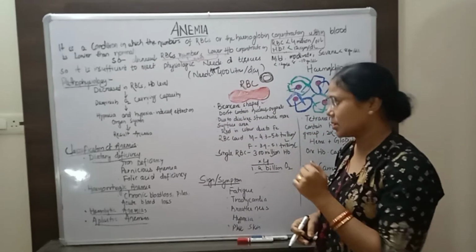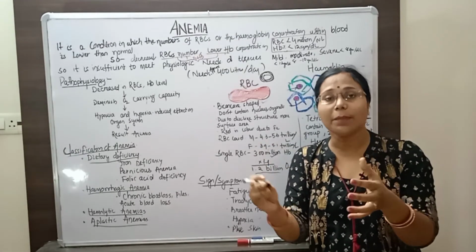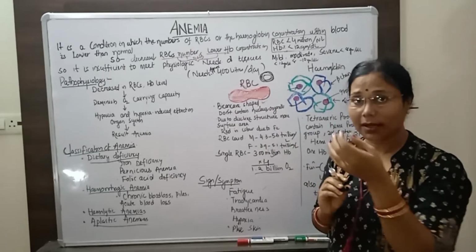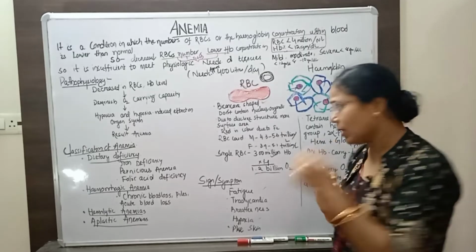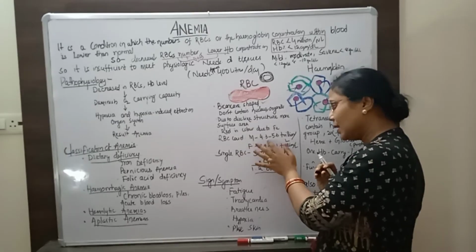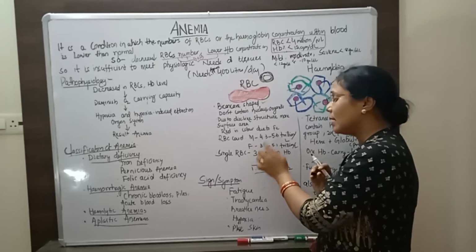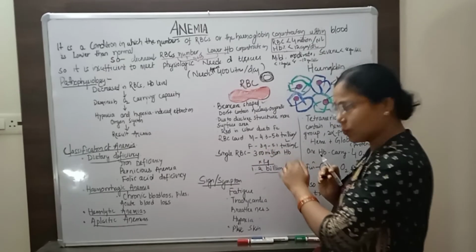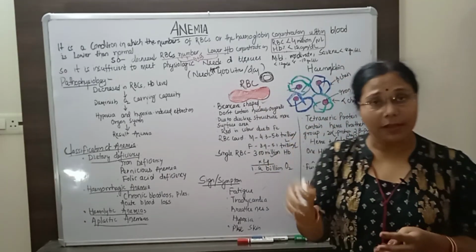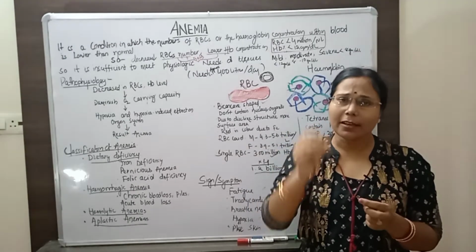Due to this disc-like structure, one of the benefits is that there is more surface area, so more hemoglobin can be present there. Hemoglobin contains the iron pigment, so it is red in color. That's why it is called red blood cells. The normal red blood cell count in males is 4.3 to 5.6 trillion per liter, and in females the normal range is 3.9 to 5.1 trillion per liter. And due to this biconcave shape, the RBC flowing in the bloodstream can move through very narrow capillaries also.